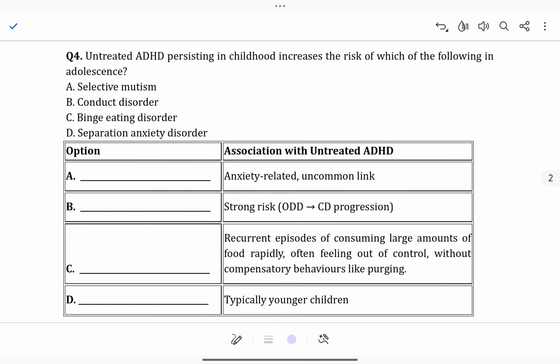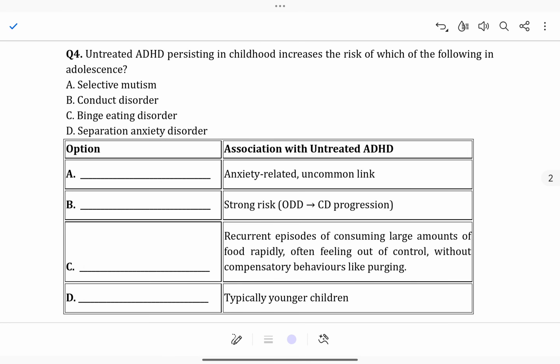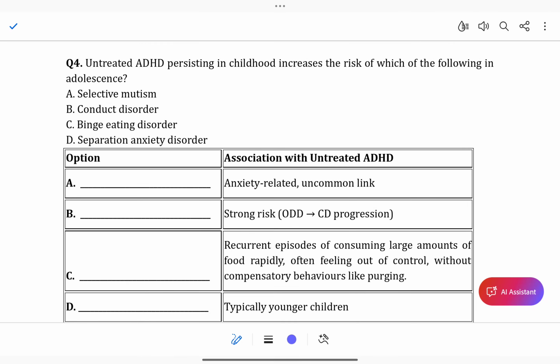Come to question number 4. Untreated ADHD persisting from childhood increases the risk of which of the following in adolescence? First of all, you should know what ADHD is. ADHD is attention deficit hyperactivity disorder.